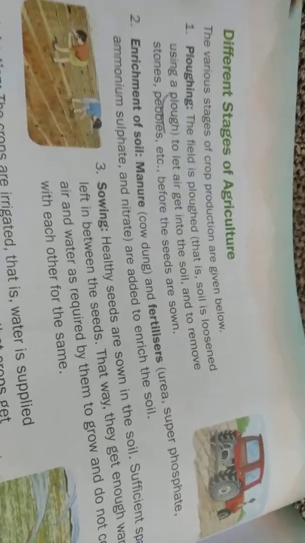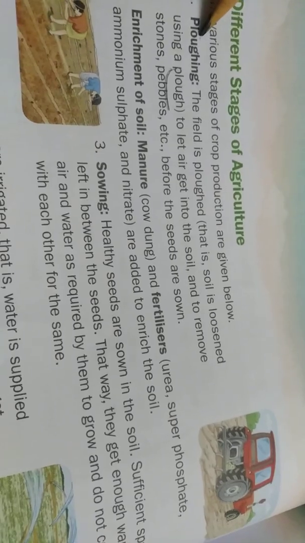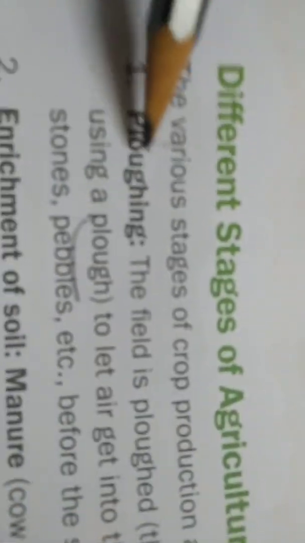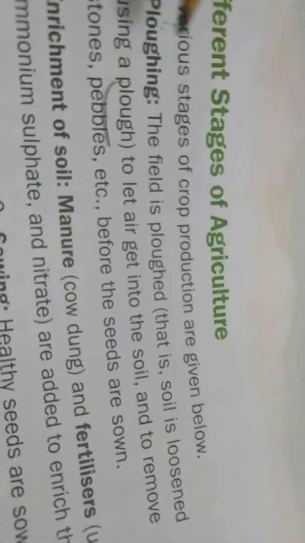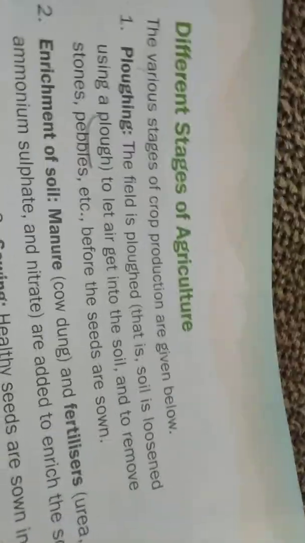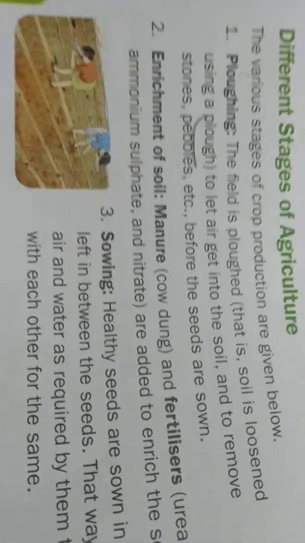So here the first stage, the various stages of crop production are given below. Ploughing. Spell it, children, ploughing. What is the spelling of ploughing? Ploughing. Nothing but we loosen the soil. First, what is the process? The field should be ploughed, that is nothing but soil is loosened. Soil should be loosened and we should remove the stones and pebbles before the seeds are sown.